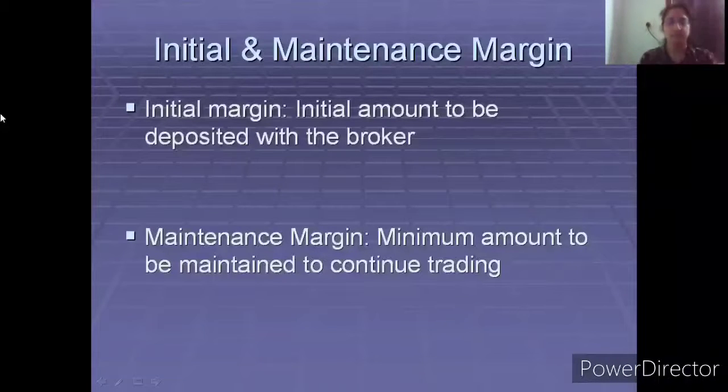Now, first of all, if you need to start trading with a brokerage house, who are the brokerage houses over here? It can either be a discount broker like Zerodha or Angel Broking or Wisdom Capital, or again, you have Motilal Oswal.